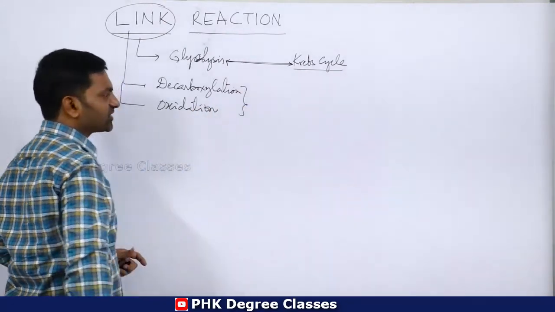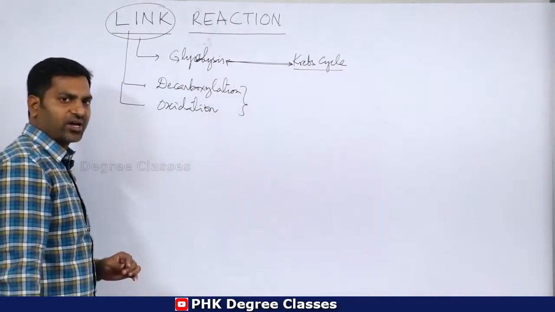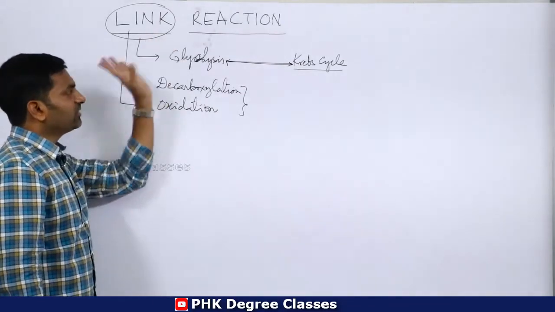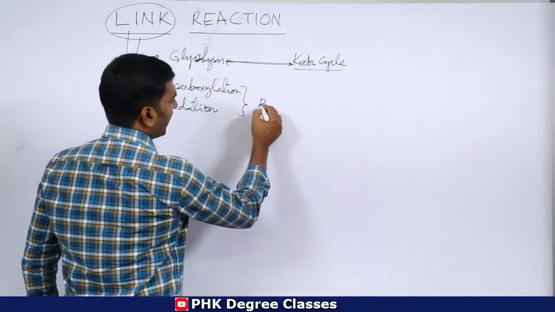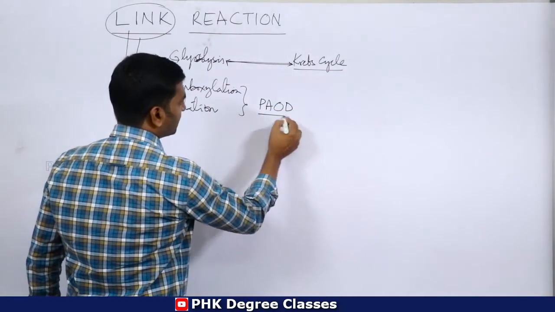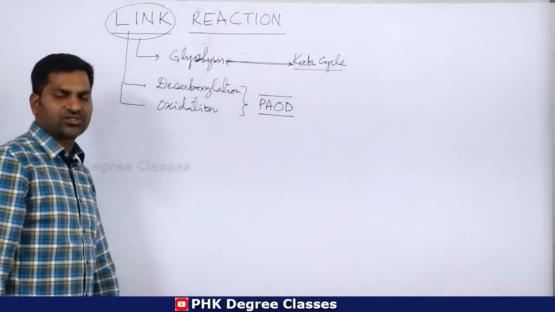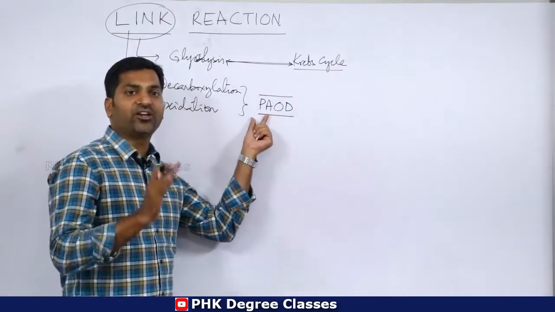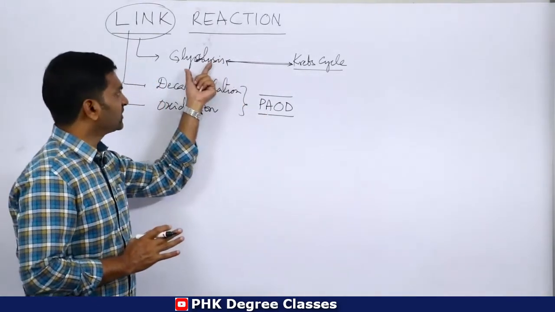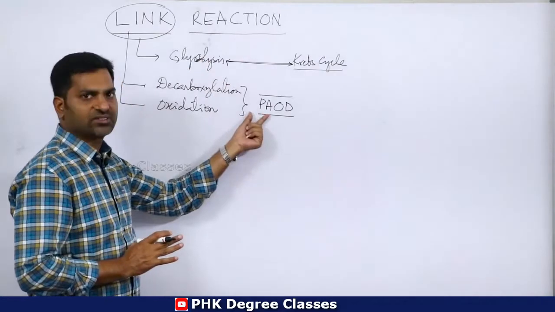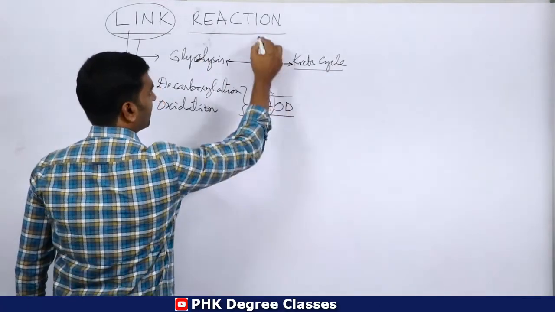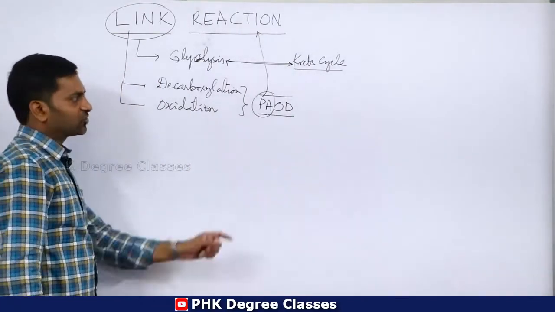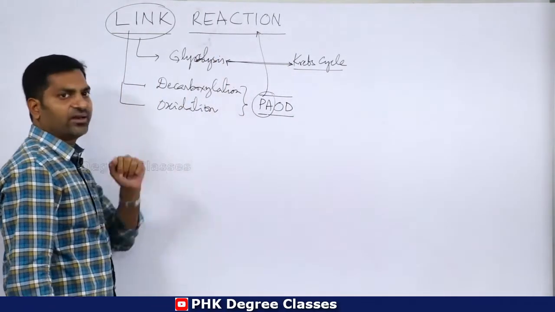Hence it is called pyruvic acid oxidative decarboxylation, PAOD. Since pyruvic acid is the end product of glycolysis, the pyruvic acid enters into the link reaction.